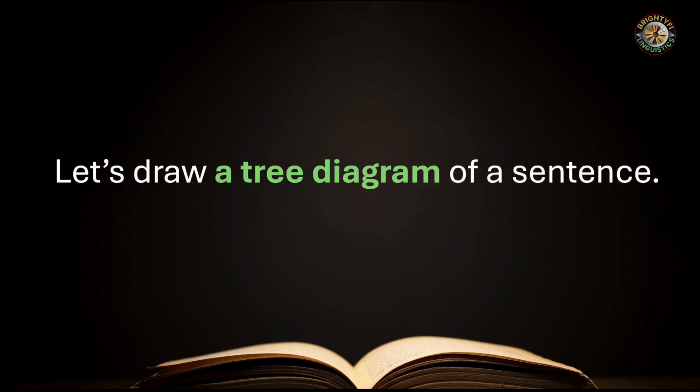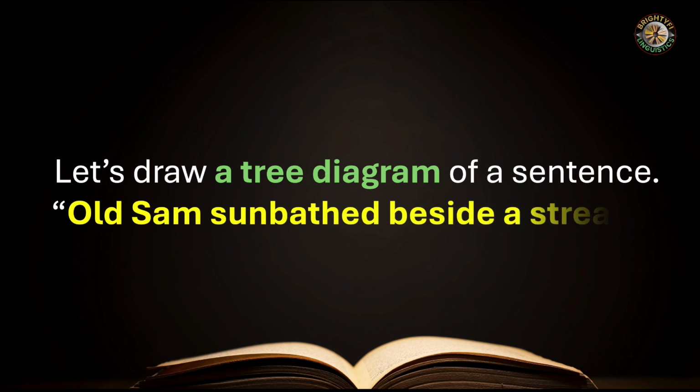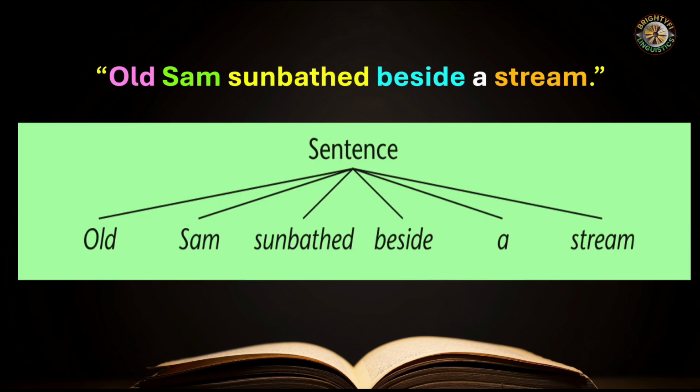Let's draw a tree diagram of a sentence. The sentence is, Old Sam sunbathed beside a stream. This is our example sentence to structure into a tree diagram. Normally we can divide it: we have the word old, we have the word Sam, then sunbathed beside a stream.